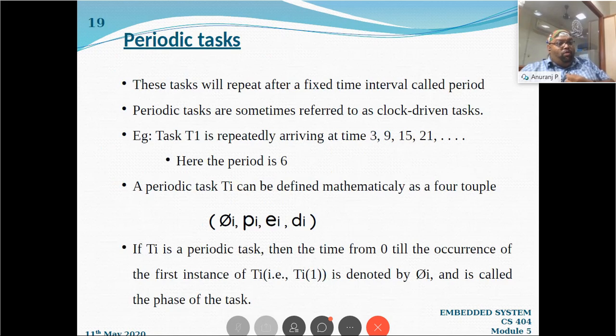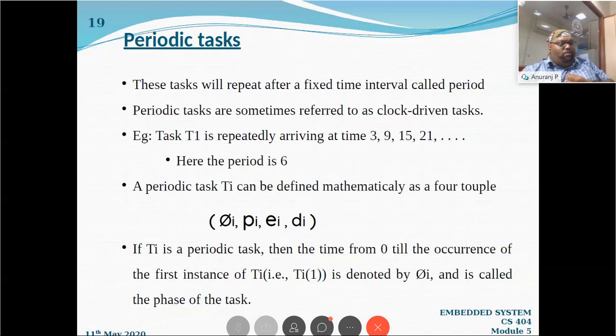What does it mean? Its first instance is 3, so we can predict the next instance. It will obviously come in the 9th second, and in the 15th second it will again come, and in the 21st second it is going to repeat. It repeats in each 6 time units, the period. That is called a periodic task. Periodic tasks are sometimes referred to as clock-driven tasks, depending on a clock.